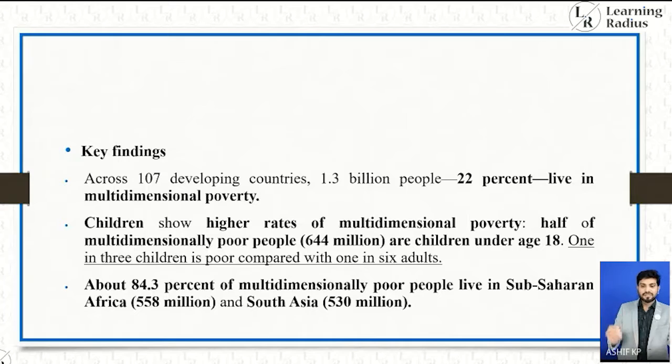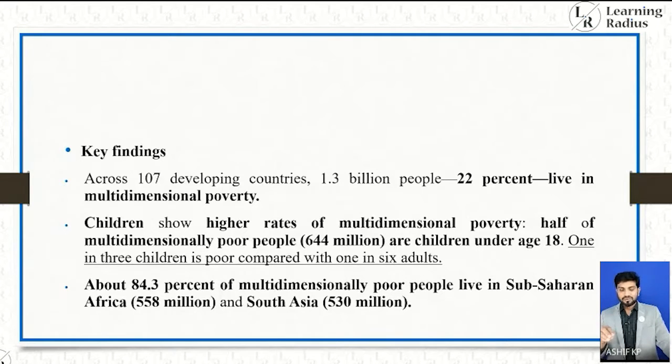Children show higher rates of multidimensional poverty. Half of multidimensionally poor people, 644 million, are children under age 18. 1 in 3 children is poor compared with 1 in 6 adults. So here children show higher rate of multidimensional poverty. Half of multidimensionally poor people, that is around 644 million, are children under age 18. 1 in 3 children is poor compared with the 1 in 6 adults.